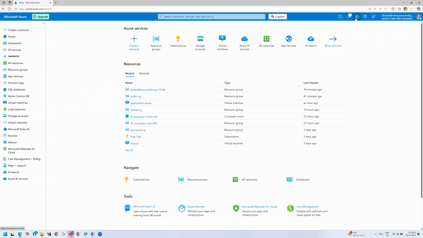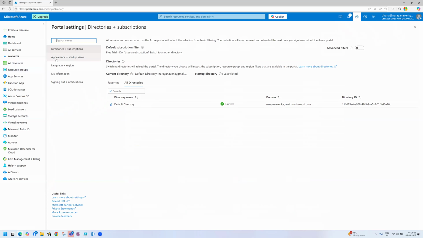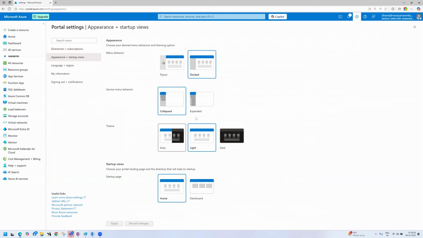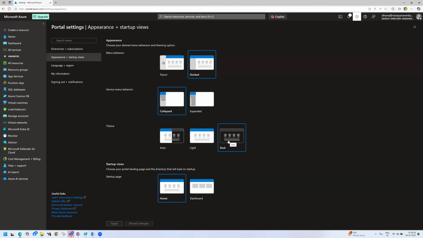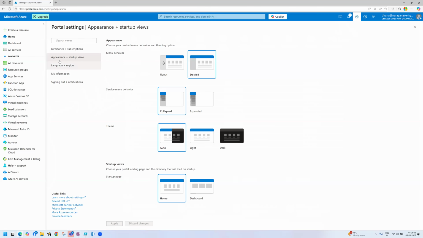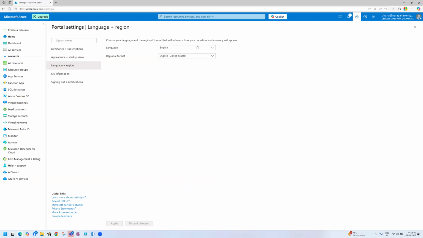Now go to settings. Click on appearance and startup. Here you can apply the color. So this is the dark color. You can change it back to automatic. Now go to language. By default, it is displaying English.